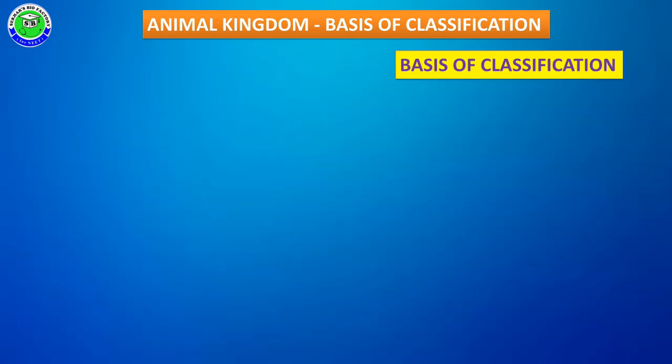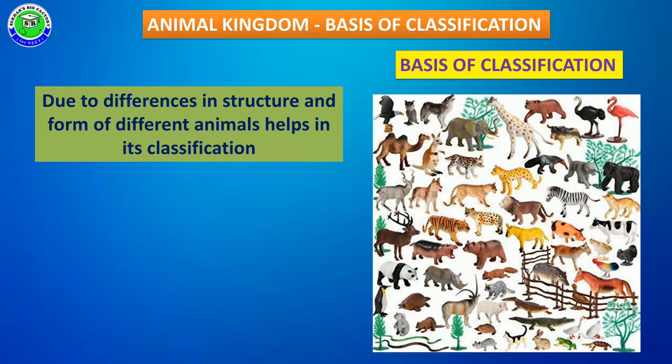For this classification, some of the features present in animals are essential and act as a main basis during classification. In animals, due to differences in structure and form, different types of animals are classified with the help of classification.